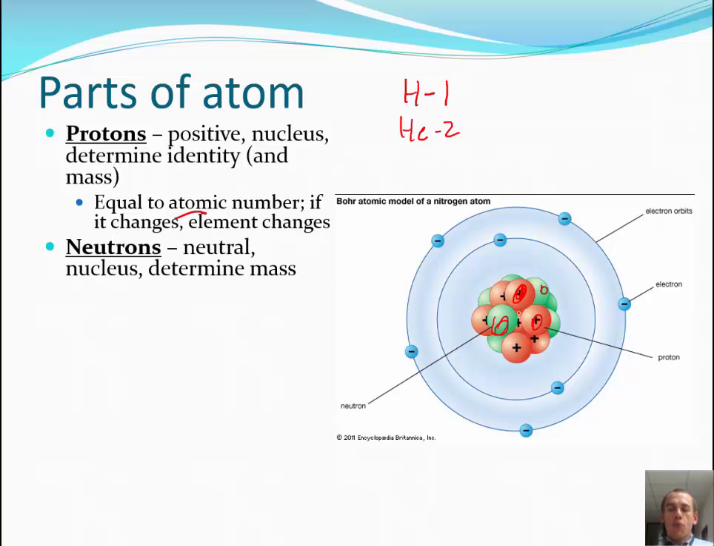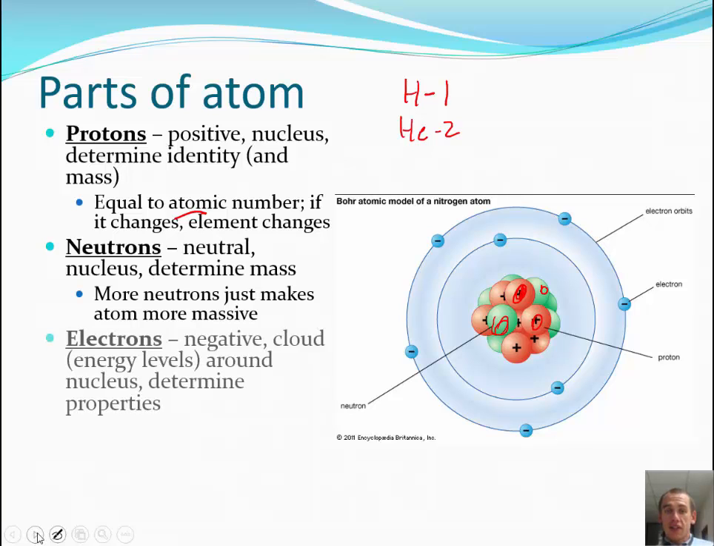We're going to say they both have a mass of about 1 atomic mass unit. They're neutral. They determine mass. They also help keep the nucleus stable so we don't have a whole bunch of radioactive elements. Adding more neutrons does increase the mass, and it can also affect the stability.